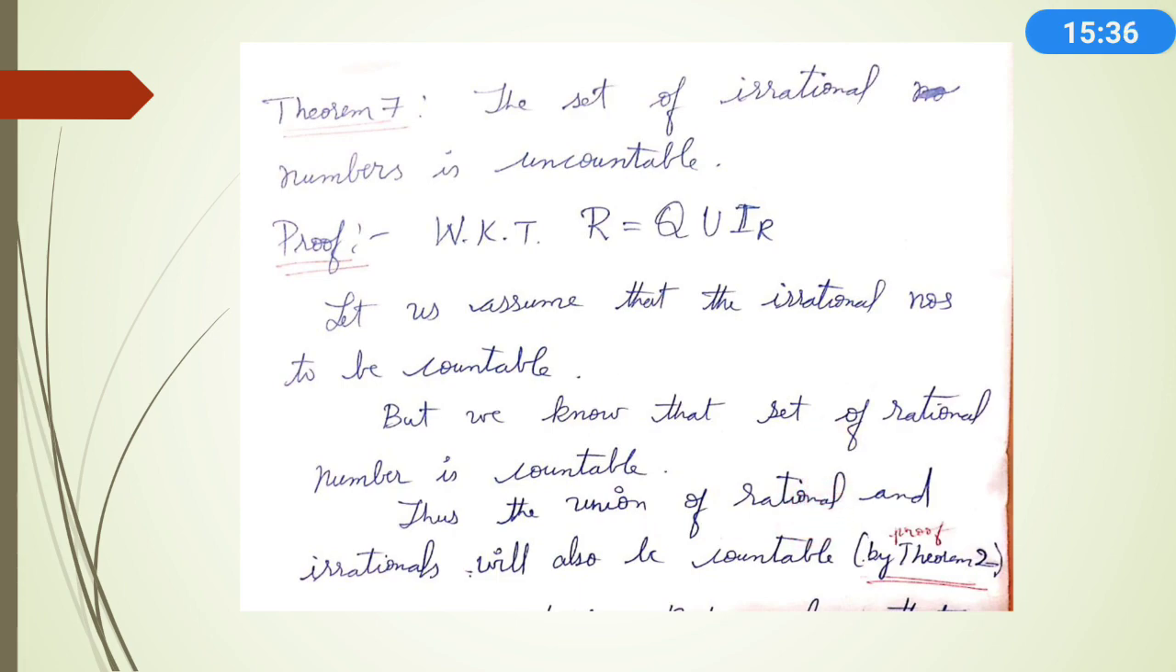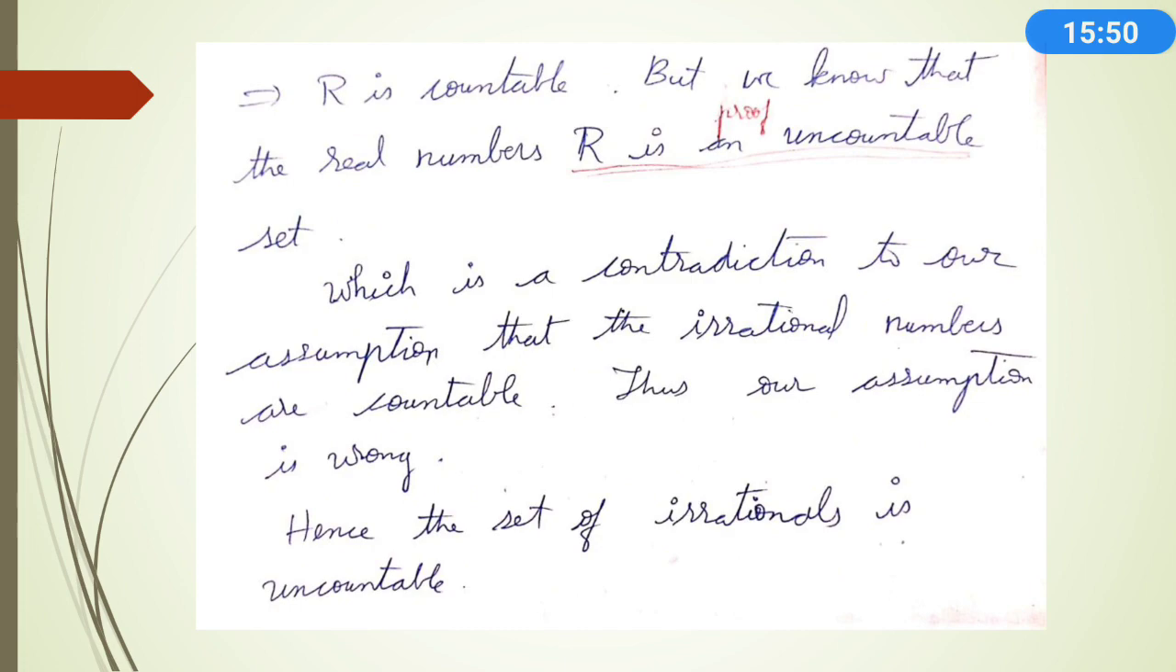But is R countable? By the previous theorem, R is not countable, isn't it? So what we have assumed is wrong. Which implies R is countable, but we know that R is uncountable, which is a contradiction to our assumption that the irrational numbers are countable. So that is wrong. Therefore, the set of irrational numbers is uncountable.